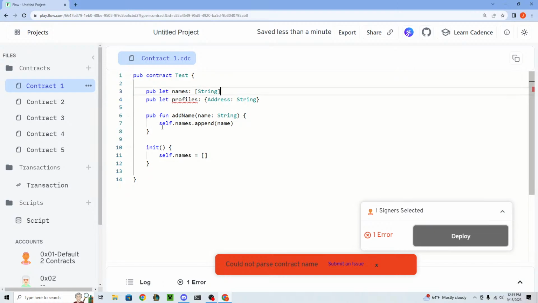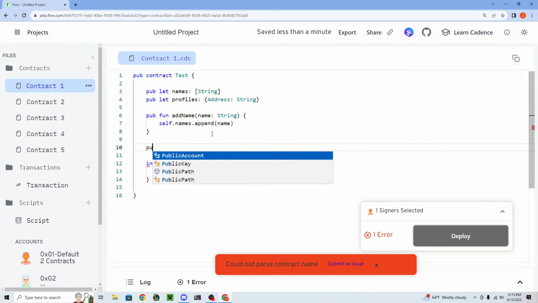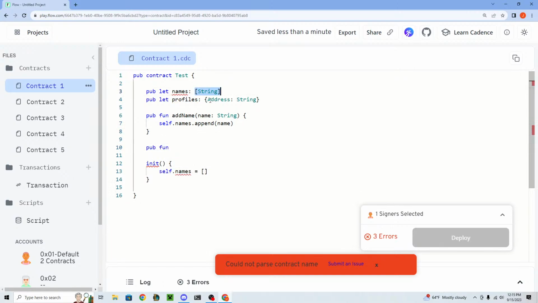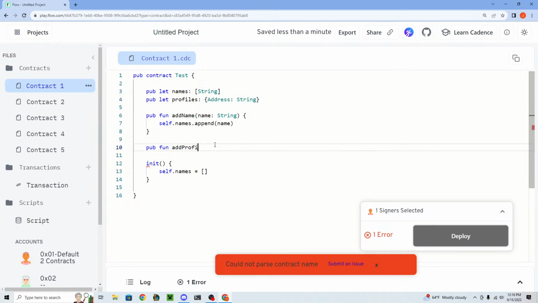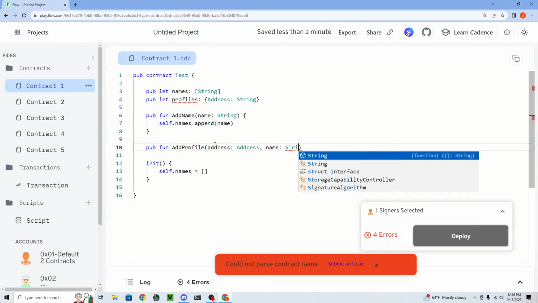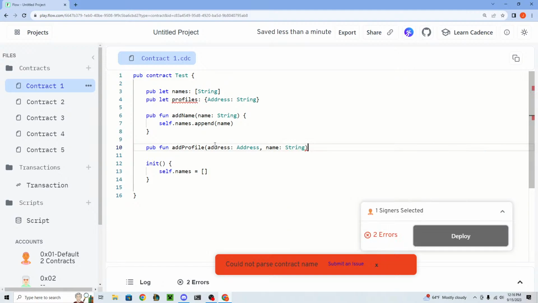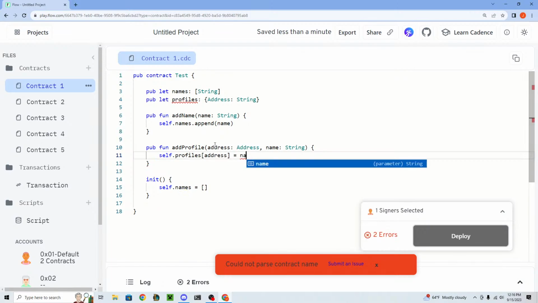So let's add another function here, and I'm just doing this to show you what arrays and dictionaries are like. We can say add profile, and we can say the address, and the name is a string, and we can just say self.profiles at the address equals name.